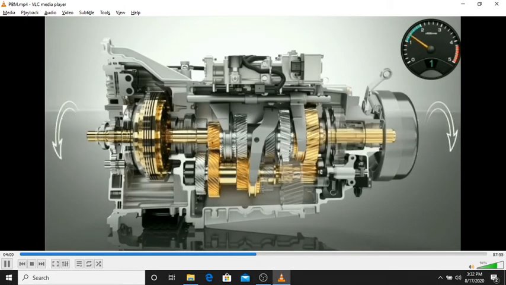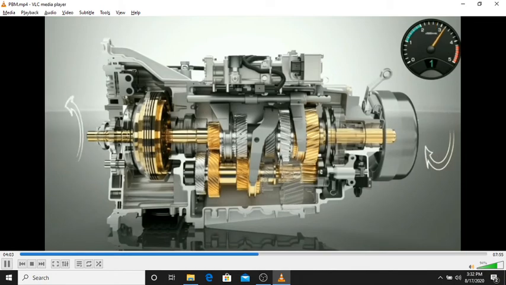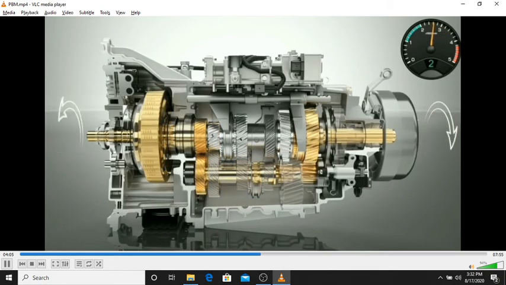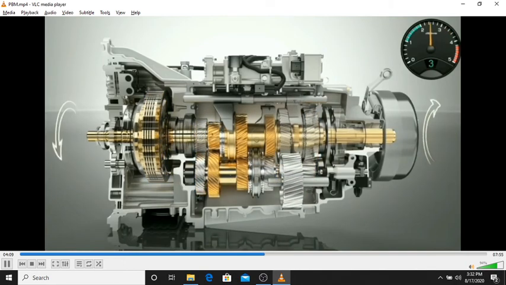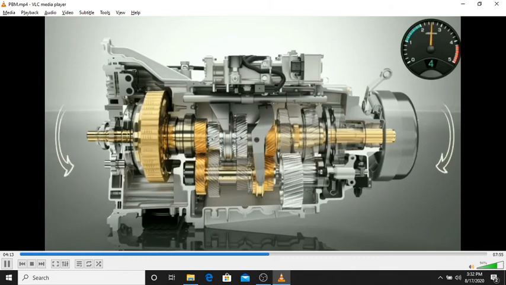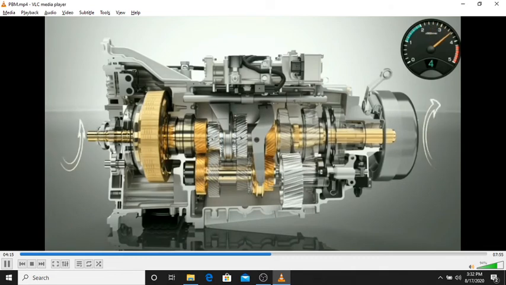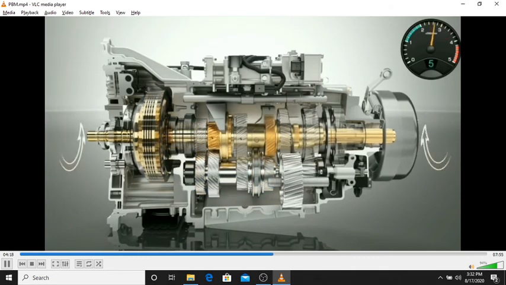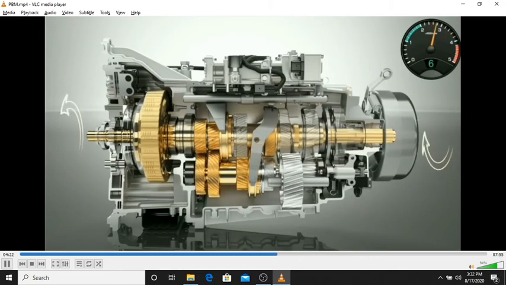Now there are various kinds of gearboxes, such as sliding mesh gearbox, synchro mesh gearbox, constant mesh gearbox, etc. So these are the gearboxes which you can see. This is the four-wheeler gearbox which you have seen on the screen. It has input and output speed directly reduced through the arrows you can see on the screen. Now these are called the types.